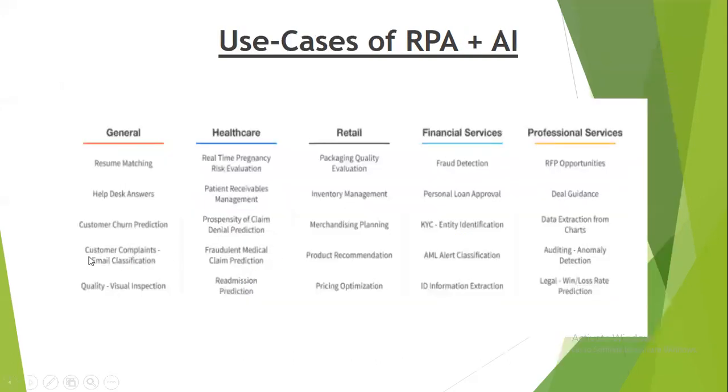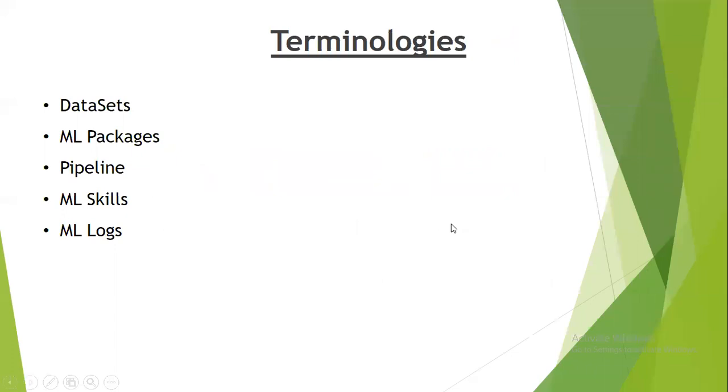So these are some of the use cases of RPA plus AI. In general, we can have resume matching, help desk answers, customer churn prediction. Then in healthcare we also have propensity of claim denial prediction, readmission prediction. Then in retail we have package quality evaluation, inventory management, merchandising. Then in finance we have fraud detection, personal loan approval, KYC entity identification. Then in professional services we have deal guidance, data extraction from charts, legal win and loss rate prediction. So all these are the use cases of AI.